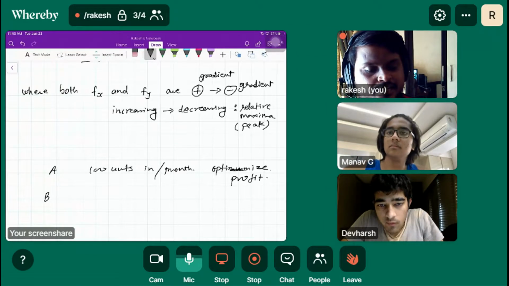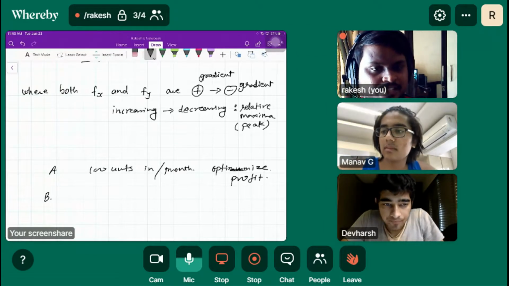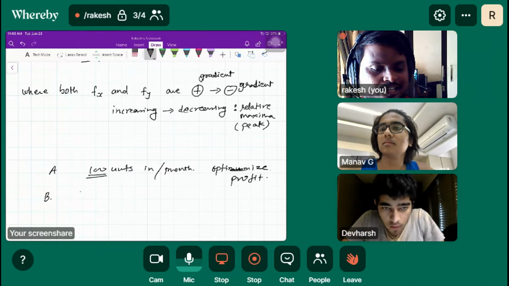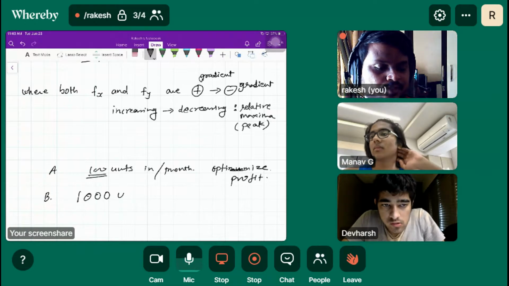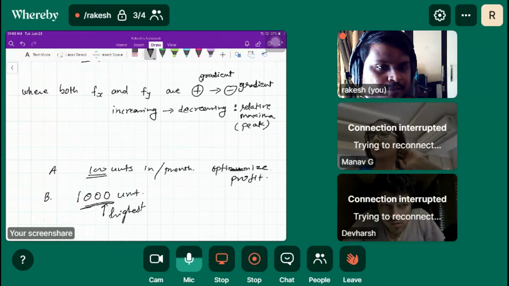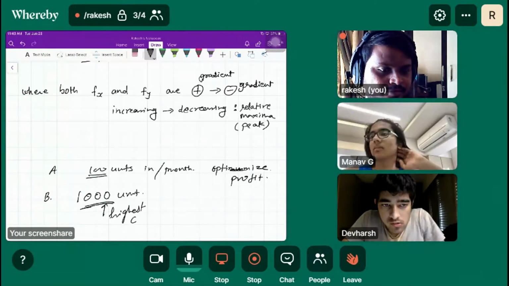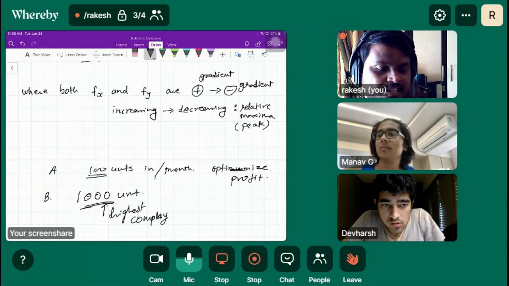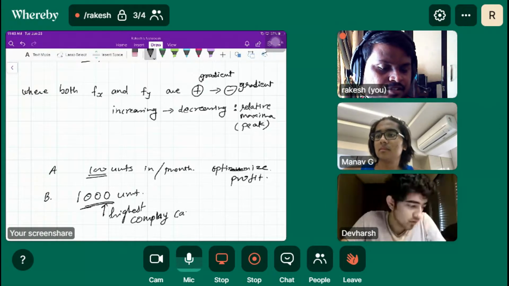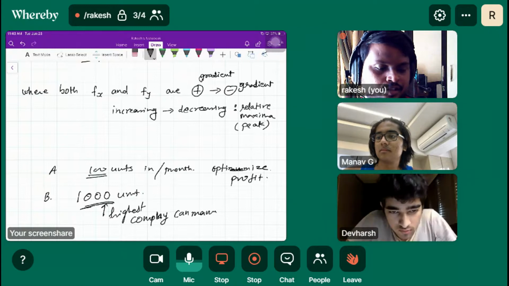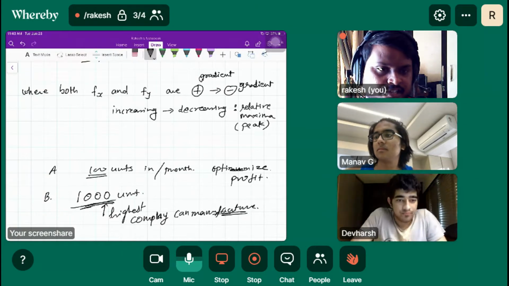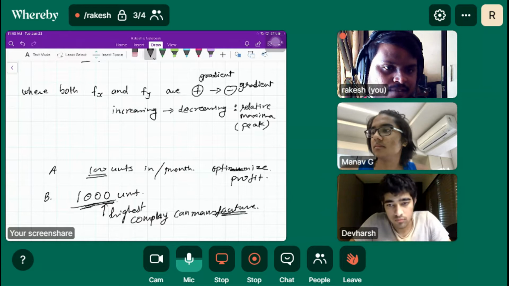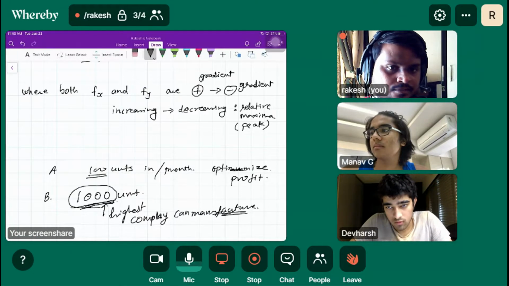But if I suggest, in order to increase the profit, that instead of 100 units, let's produce 1,000 units, and that is the highest the company can manufacture with all its resources. So is it feasible? Is this suggestion worth it for the company?